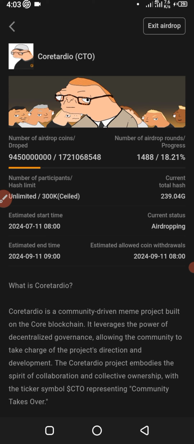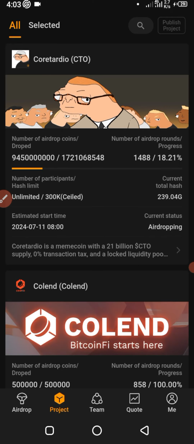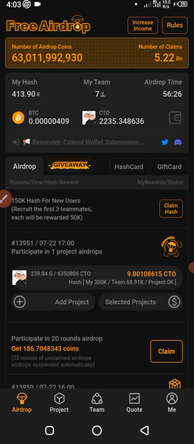It might not start now because the hour just passed. You see 4:03, 3 minutes ago. That was when the previous round just ended, and the present round has started. So if you are joining now, you will not be able to take part in this hour. Just be patient, wait for some minutes till the next hour, then you see that you have started the airdrop. Having said that, I would like to show you some other things at the bottom here.